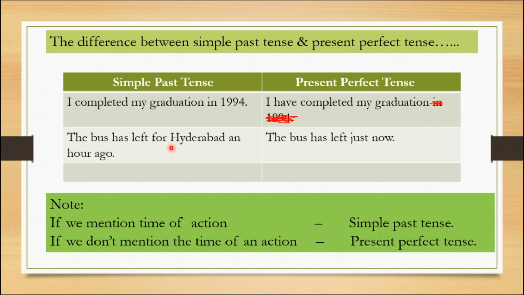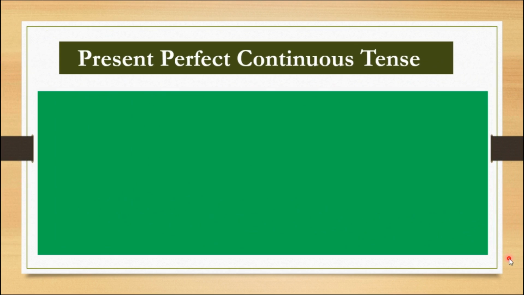In the second example, we clearly understand the bus has left for Hyderabad an hour ago. Here I mention an hour ago, it's an exact time, so it is called simple past tense. In the second sentence, I do not mention the time, so it's called present perfect tense. I think you understand the difference between the present perfect tense and simple past tense.